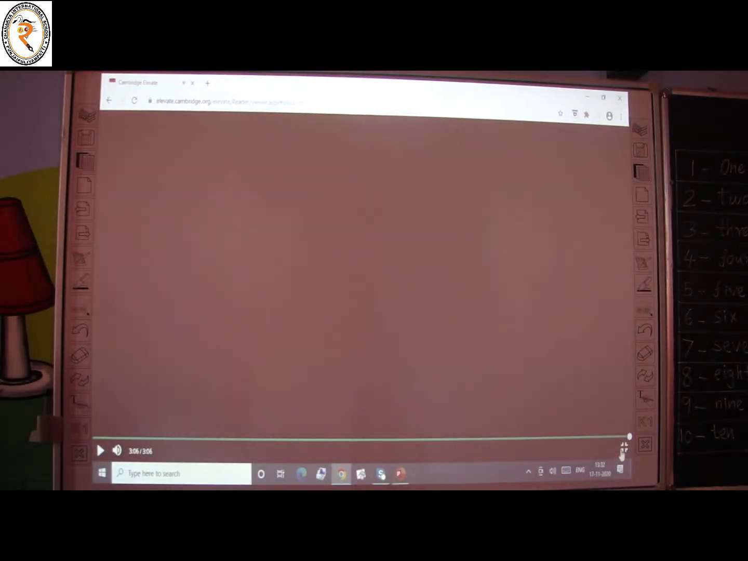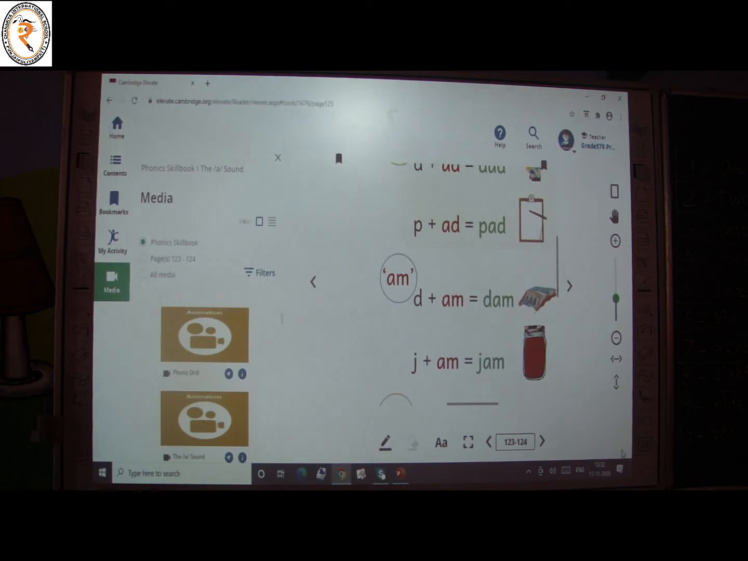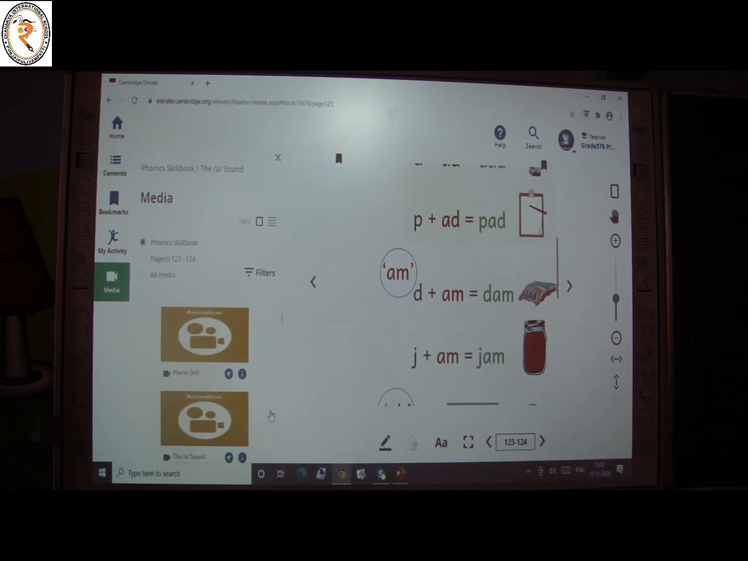That's it, children. Are you clear with the sound A? Yes. Shall we move on to the interesting activity? Are you ready for the activity, children? See here.